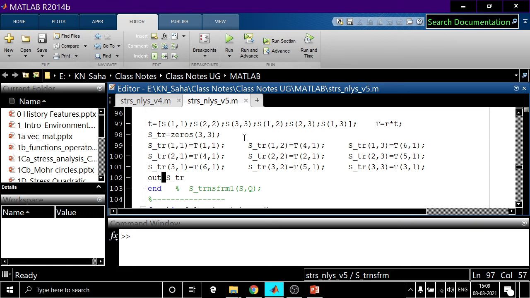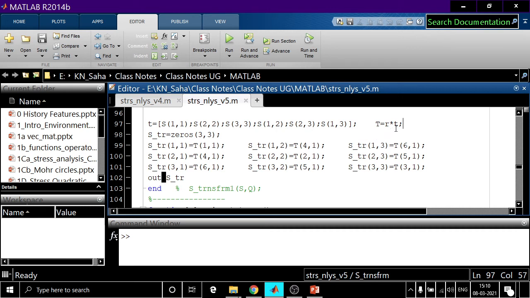There are 6 such components here, and we know that the first one is our S11. This is now the transformed stress, S transformed 11. The 2-1 will go in 2-2, and 3-1 will go in 3-3.